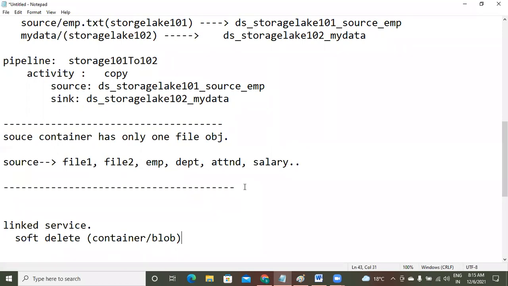What is my subscription? It may be free trial or it may be pay as you go. Who is the owner of that account? I am the owner of that account. I am the owner, I am the labor, I am everything here. That's why I am not getting any permission related issue. So this account we have created, and I am the owner of this account. All permissions are readily with me. That's why I did not get any error.